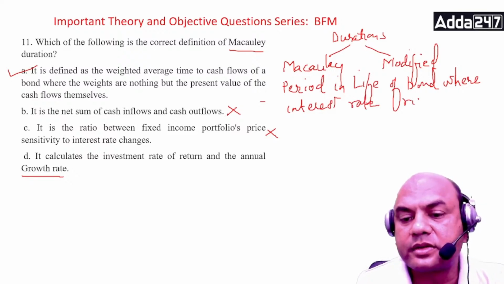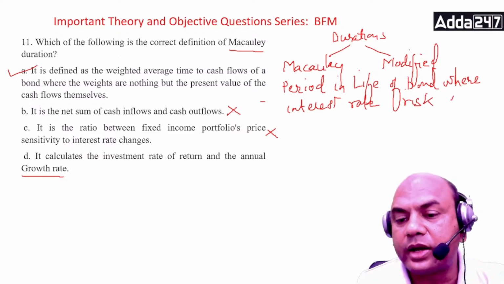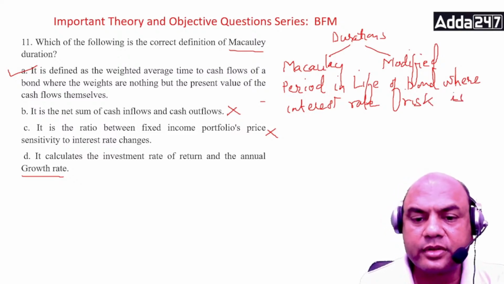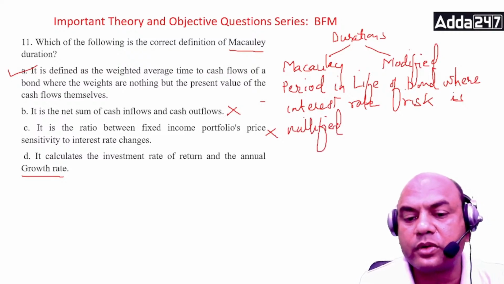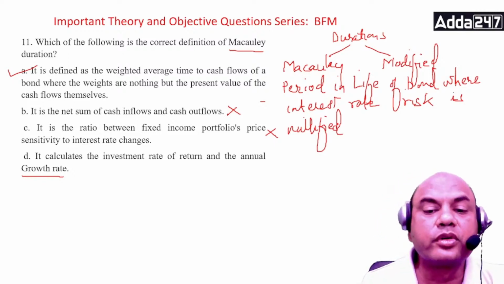Rate risk is nullified or zeroized. Okay, nullified. Okay, that is known as this Macaulay duration. Got it? So nullified means what?